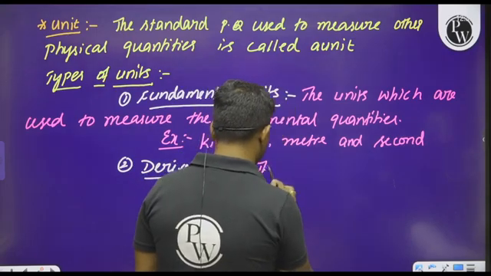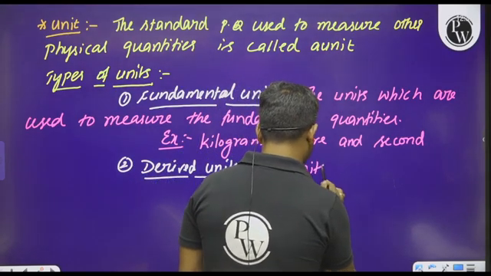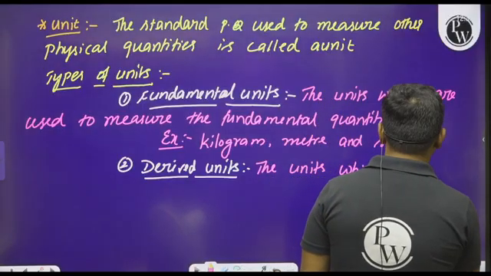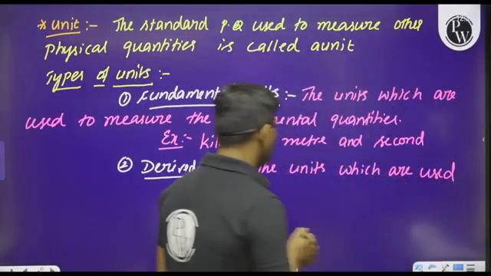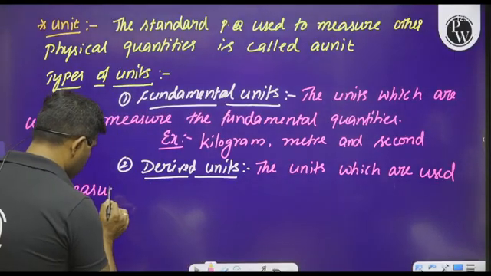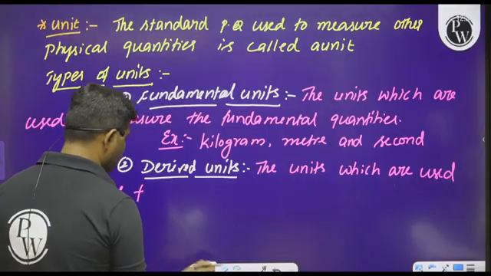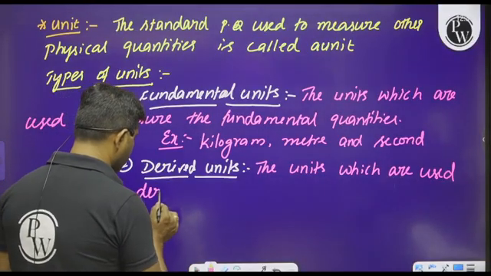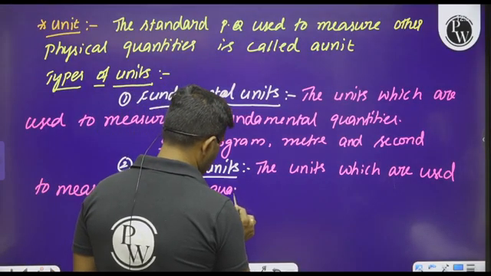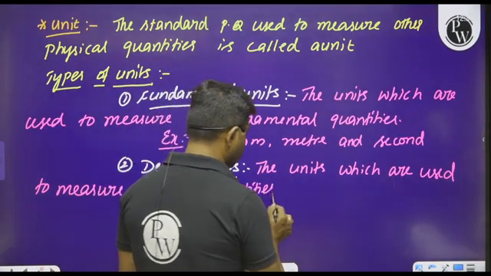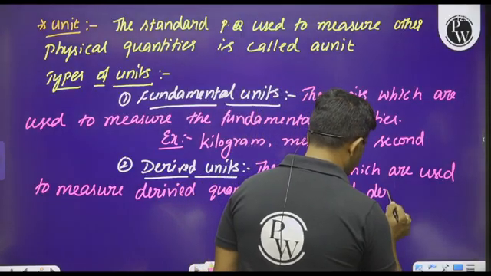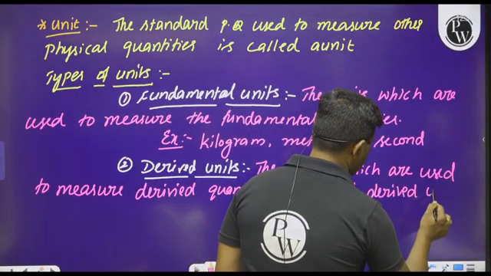So see here, in simple words we can say that the units which are used to measure the derived quantities are called derived units.